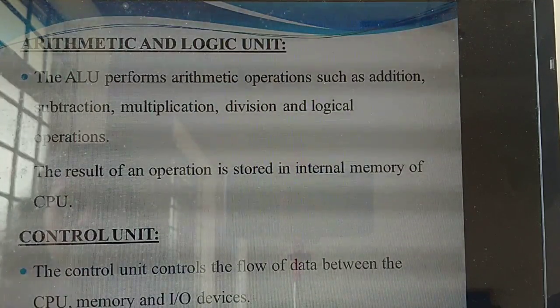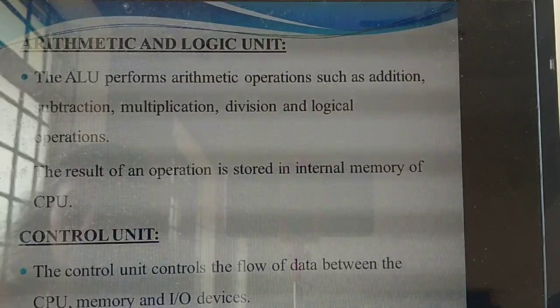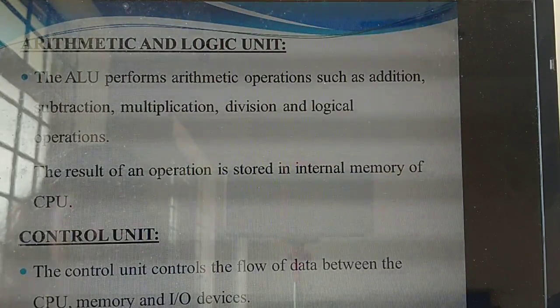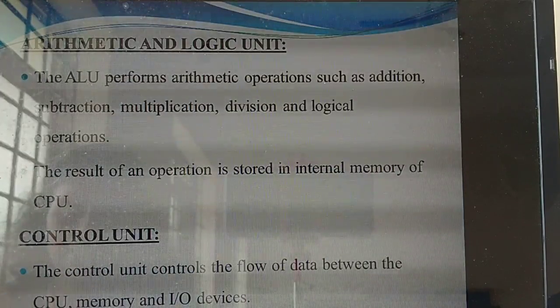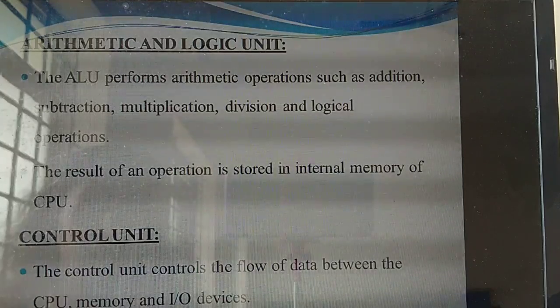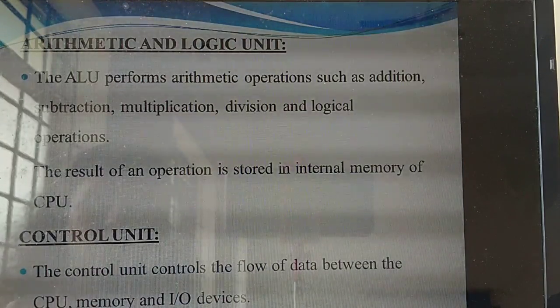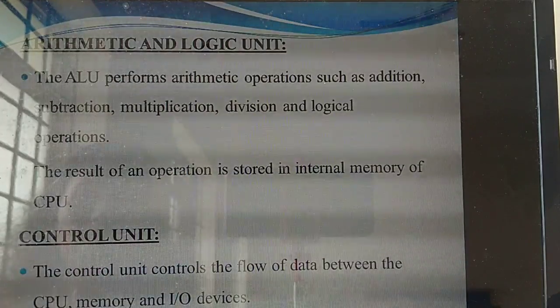For example, inside a class, a lot of students are there, and when a teacher enters the class, who is controlling the class? Teacher. Likewise, all the data and instructions going inside the computer are controlled by a unit called the control unit. It controls the flow of data between the CPU, memory, and I/O devices.